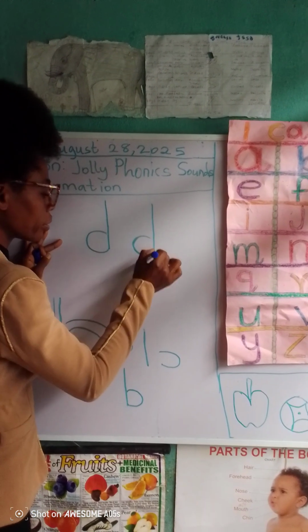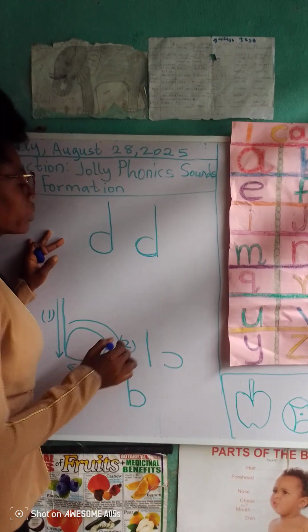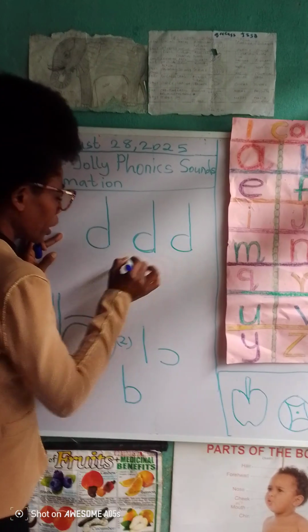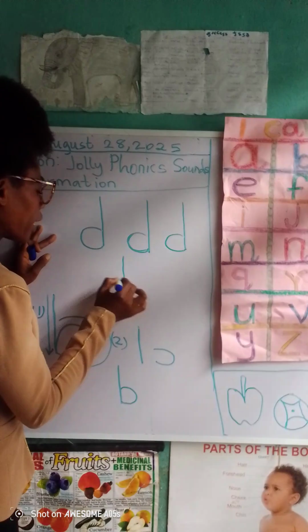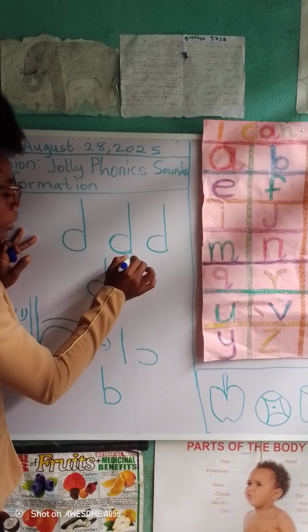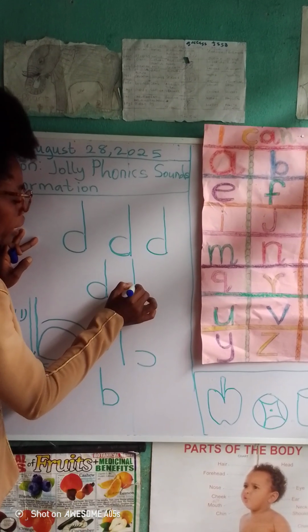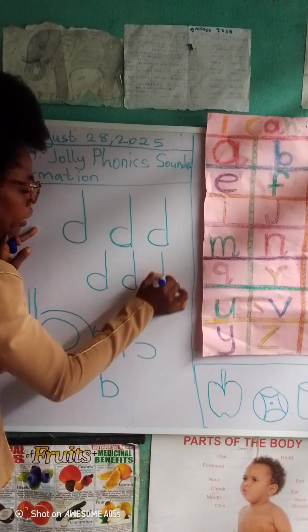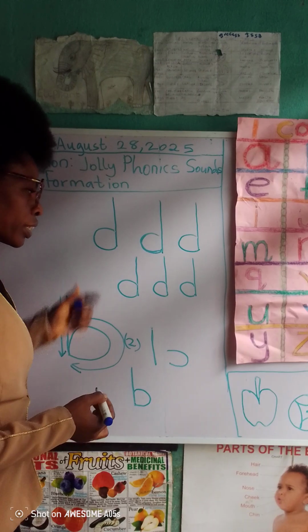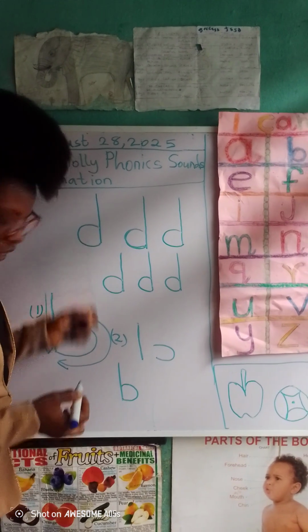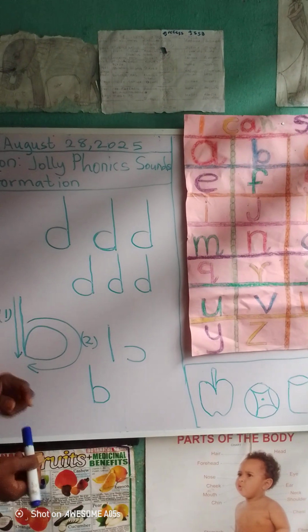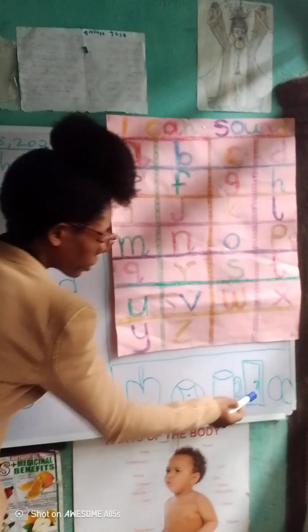Long stroke down. Down left curve. Right, sound d. This is the formation again. Long stroke down. Down left curve. Right, sound d. Da da da da da. Good.